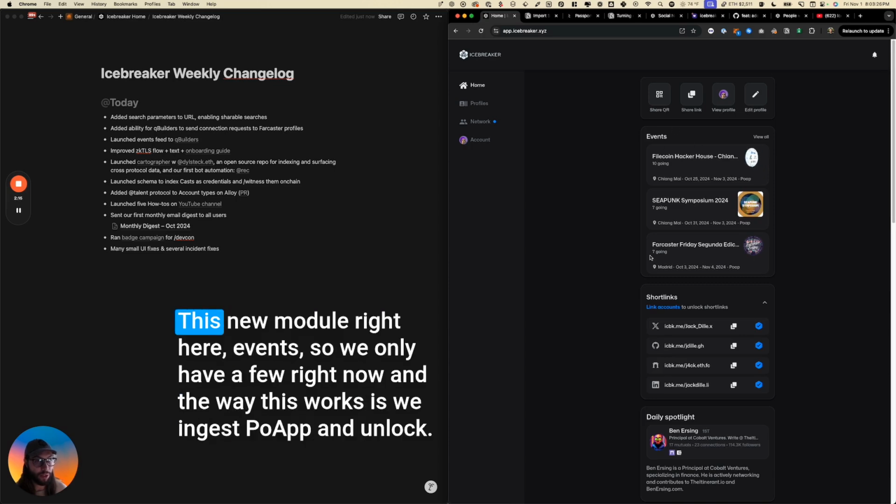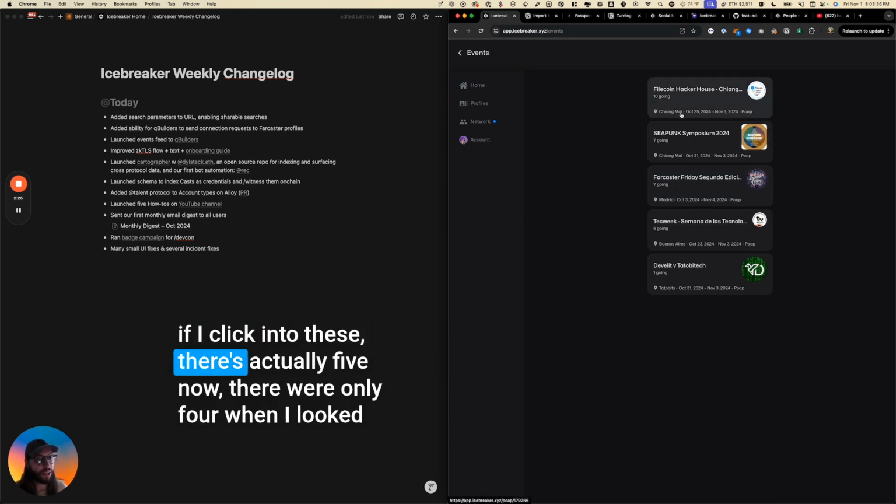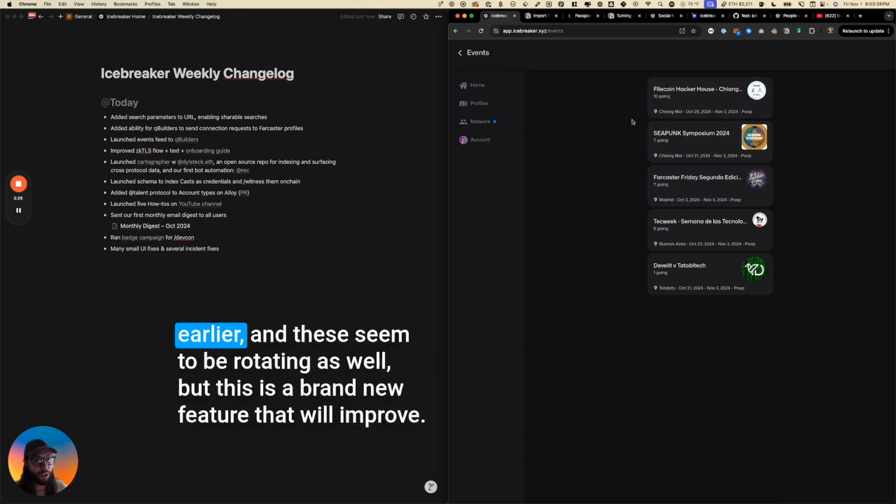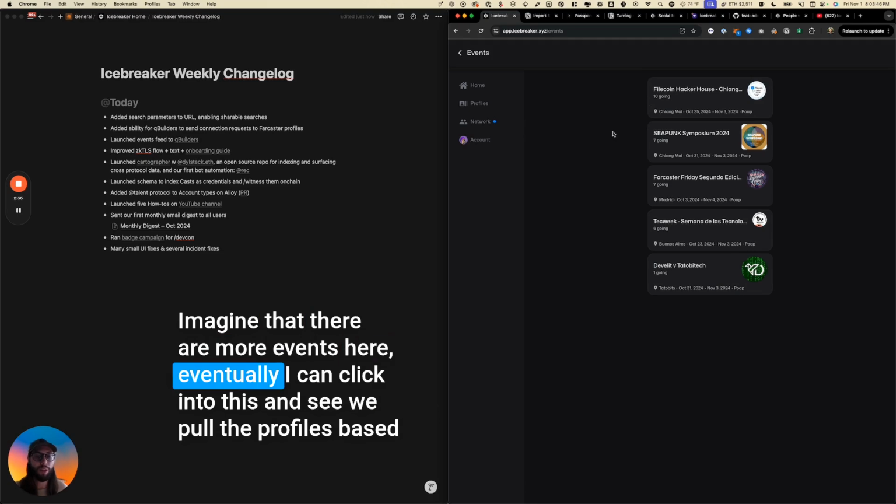On the home feed, we are up-leveling our ability to look at events. This new module right here, events. We only have a few right now, and the way this works is we ingest POAP and Unlock. If I click into these, there's actually 5 now. There were only 4 when I looked earlier, and these seem to be rotating as well. But this is a brand new feature that we will improve. Imagine that there are more events here, eventually search, etc.